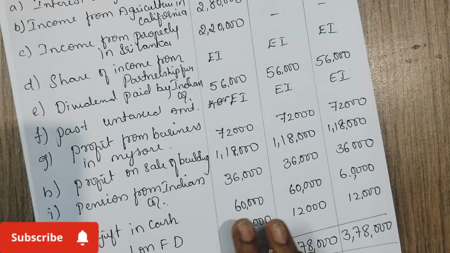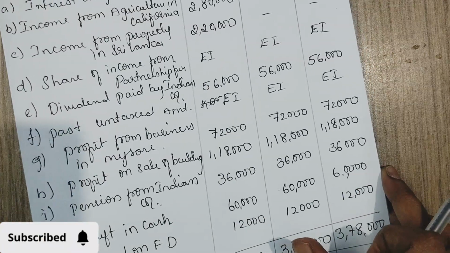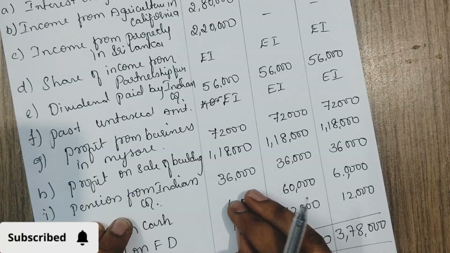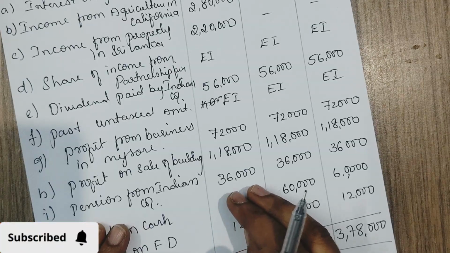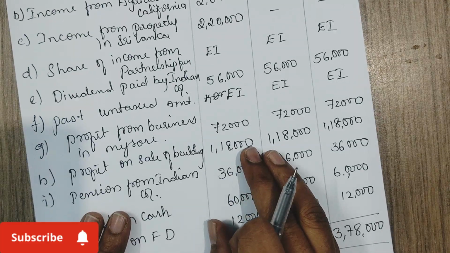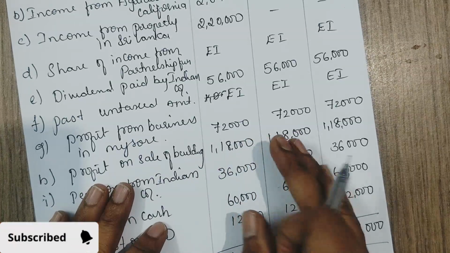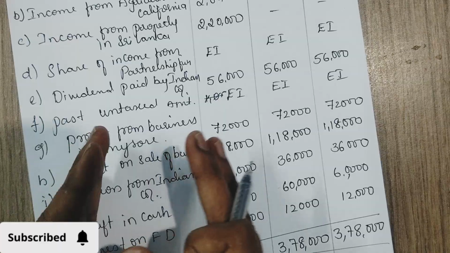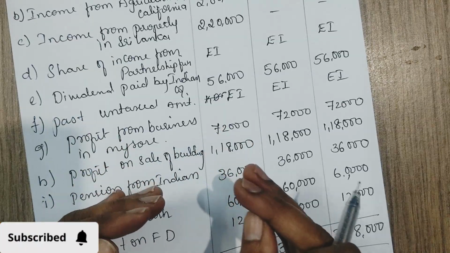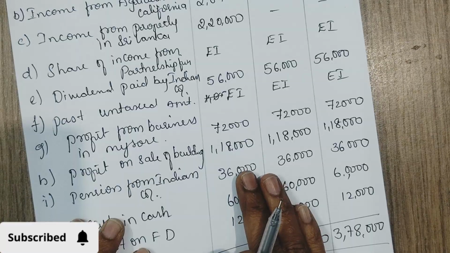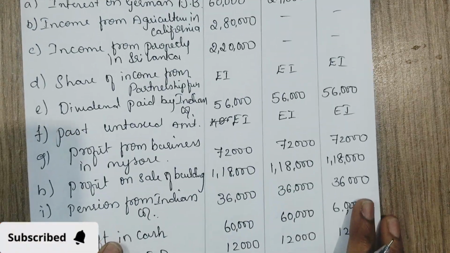See, this is the easiest chapter and you can score the marks easily. The only thing is you need to understand controlled or managed in India and income which is derived in India. That is all you need to observe. And which are the exempted amounts, which are not exempted, which are partially taxable. That you need to understand. Only that much. And that comes when you are practicing. So practice more, you will be perfect.